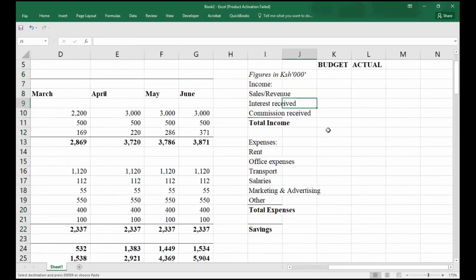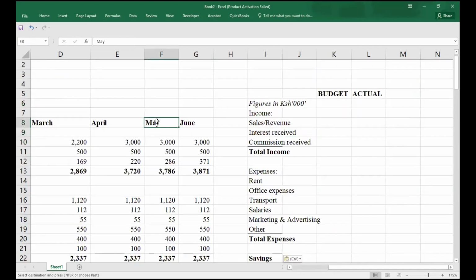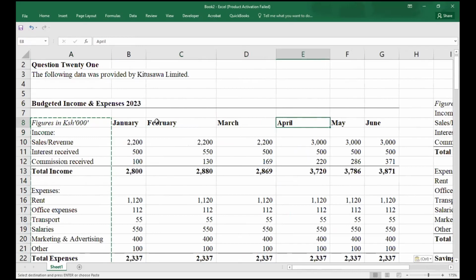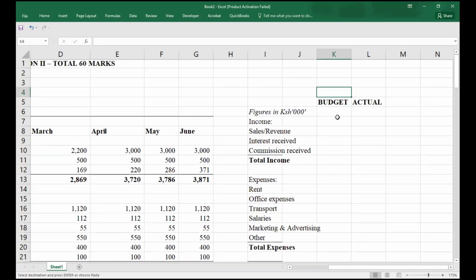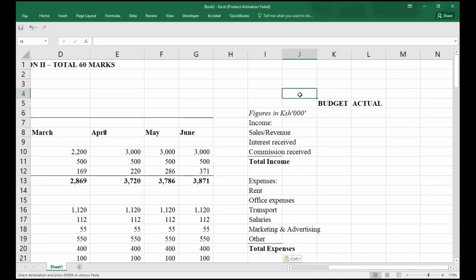Our main task, remember, is that we are given different months. Other than doing it on a monthly basis, which you can do, our work would be better arranged, because we'll have to do that when we determine the total. So easily, what we can do is add a drop-down list here. Do you know how to add a drop-down list? On months, we add our drop-down list at this point, which should be much easier.